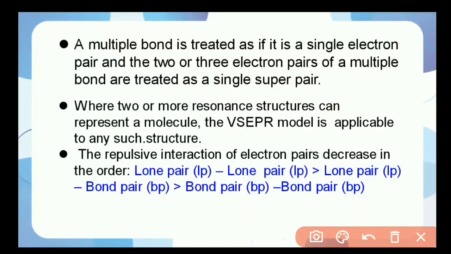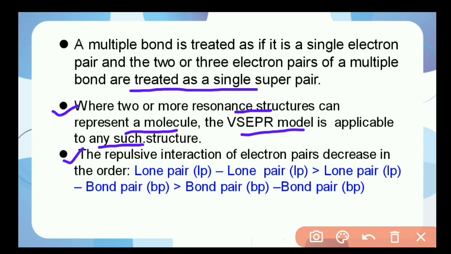Any molecule having a multiple bond, double or triple bond, is treated as a single bond, so we count only the single bond, the sigma bond. Where two or more resonance structures represent a molecule, the VSEPR model is applicable to any such structure. So for molecules showing resonating structures, we can easily determine the shape of the molecule by using VSEPR theory.